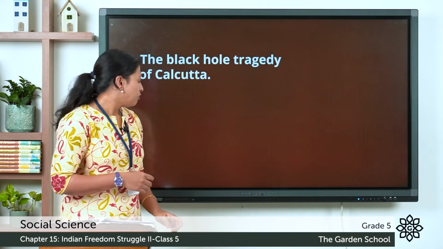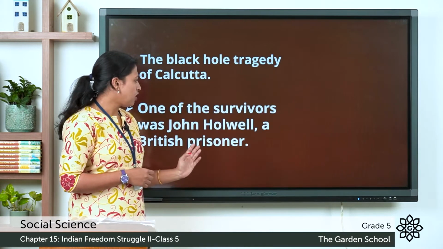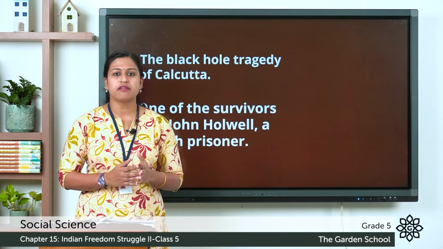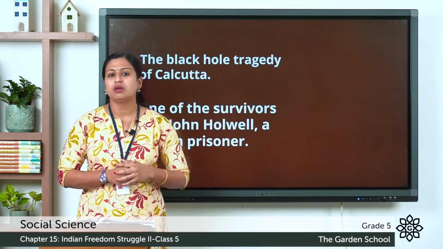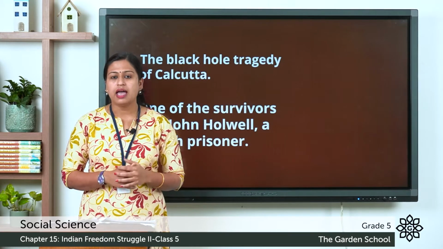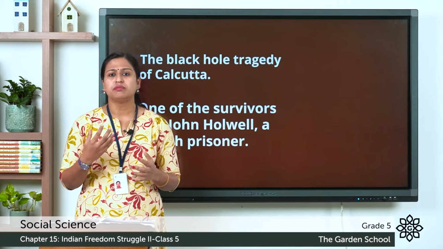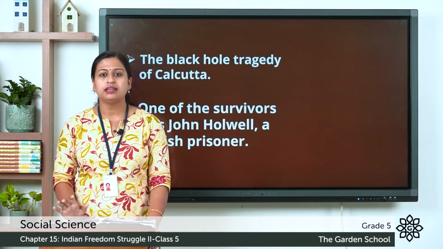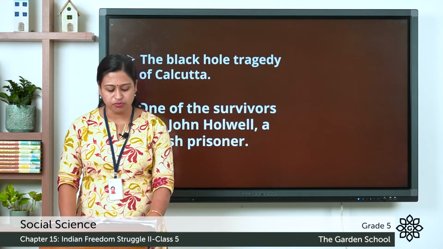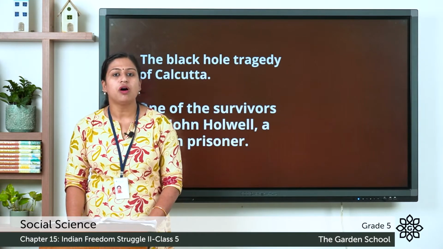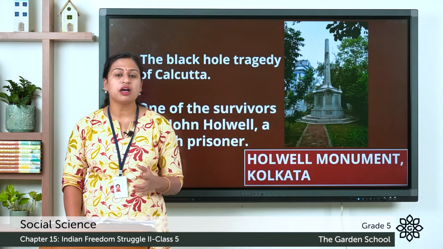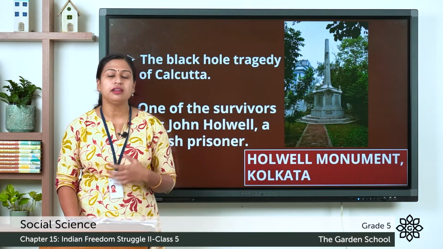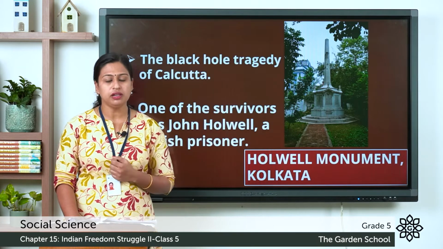One of the survivors was John Holwell. He was a British prisoner and one of the survivors of that Black Hole incident in Kolkata. He built this monument at his own expense in Kolkata. That's why it has the name Holwell Monument. The removal of the Holwell Monument by Subhash Chandra Bose was not liked by the Britishers because they had an emotional attachment to it.